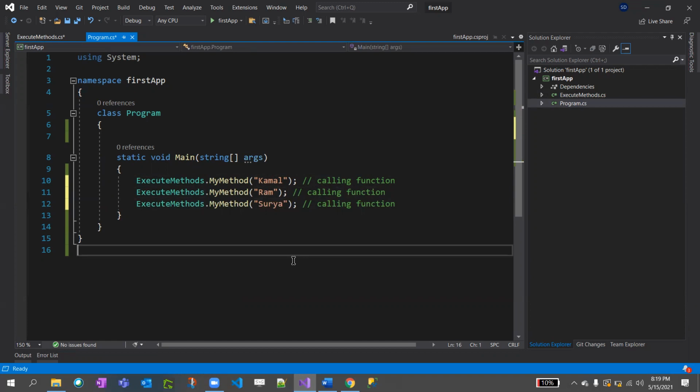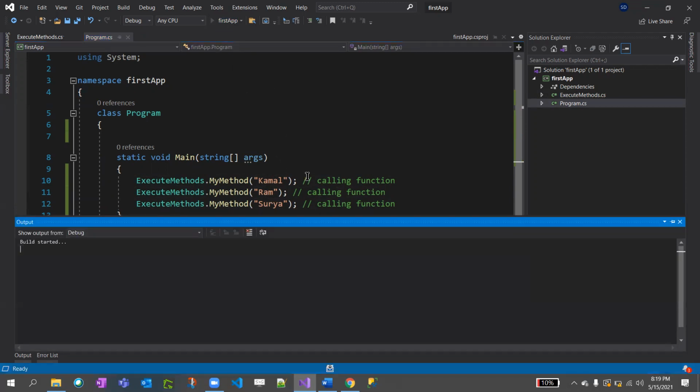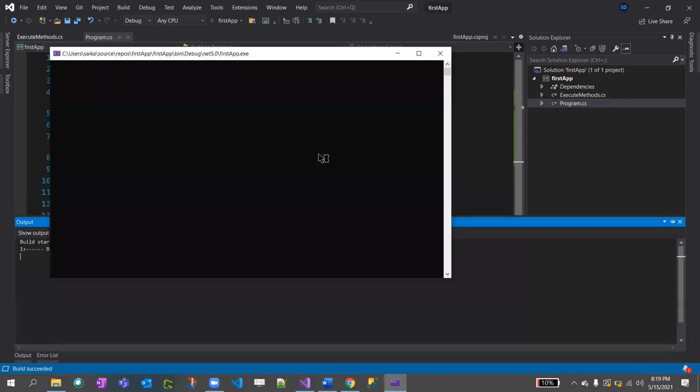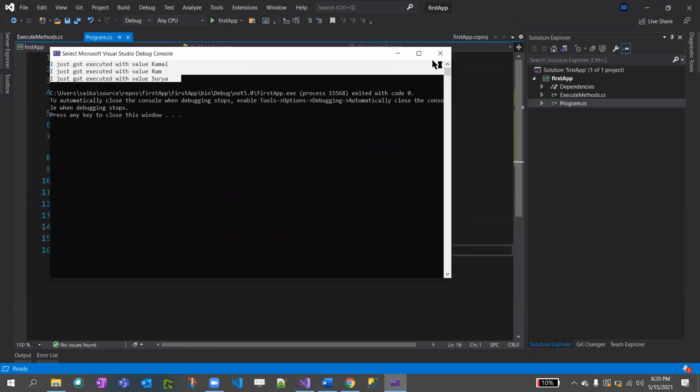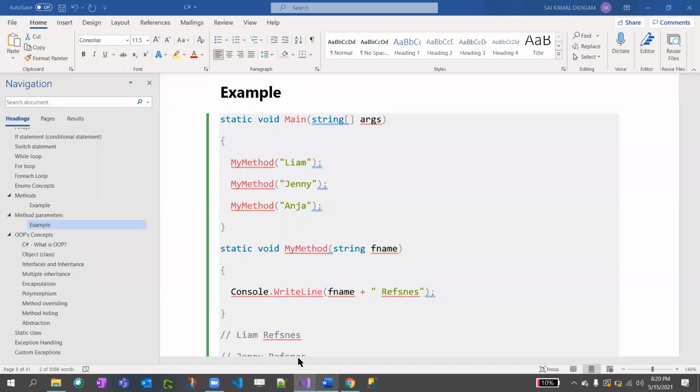Since that static class cannot be instantiated, we can directly access that method. You got it, right? See, the output got generated. This is about the method parameters, method static class and the object class, right?